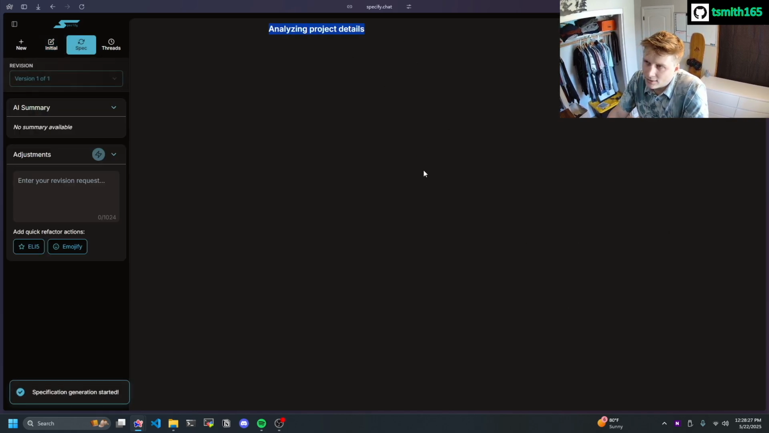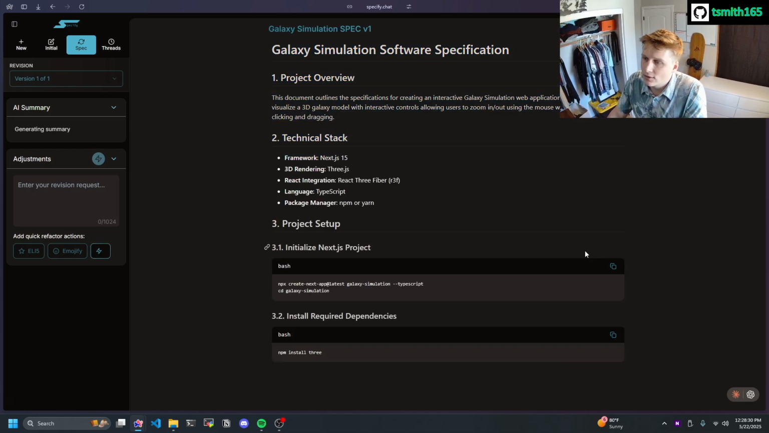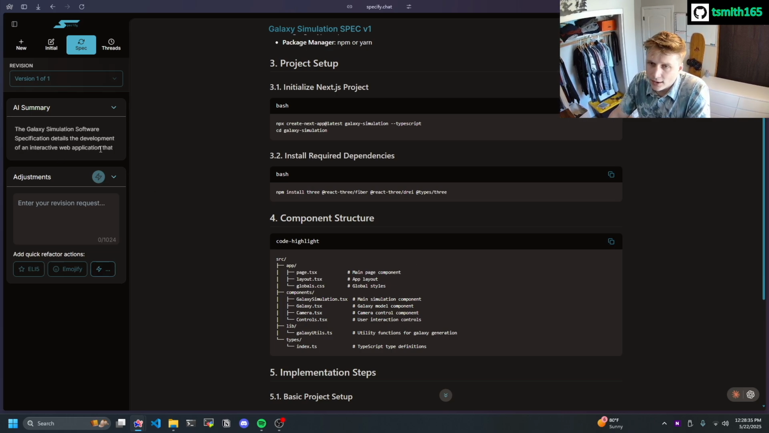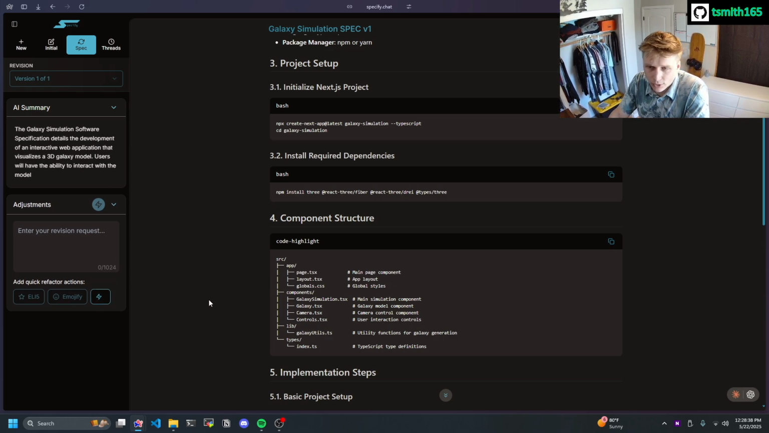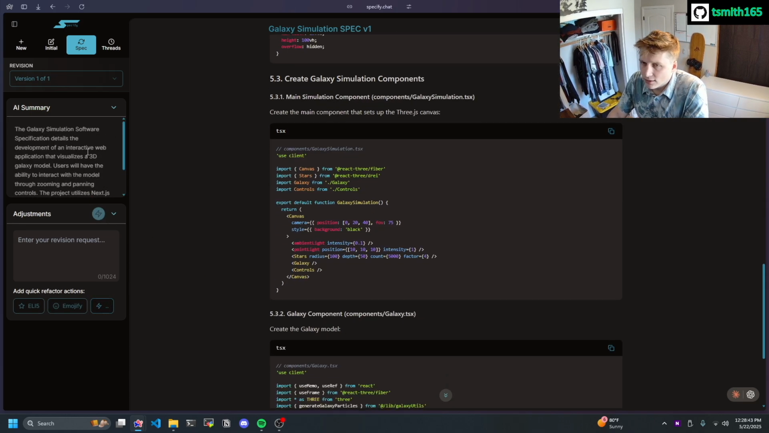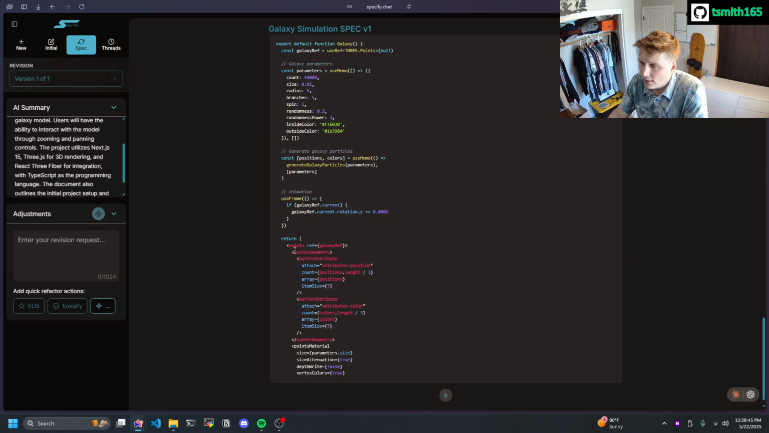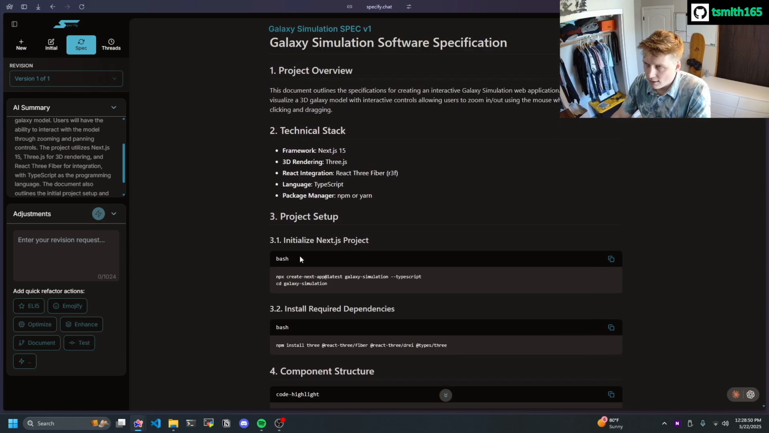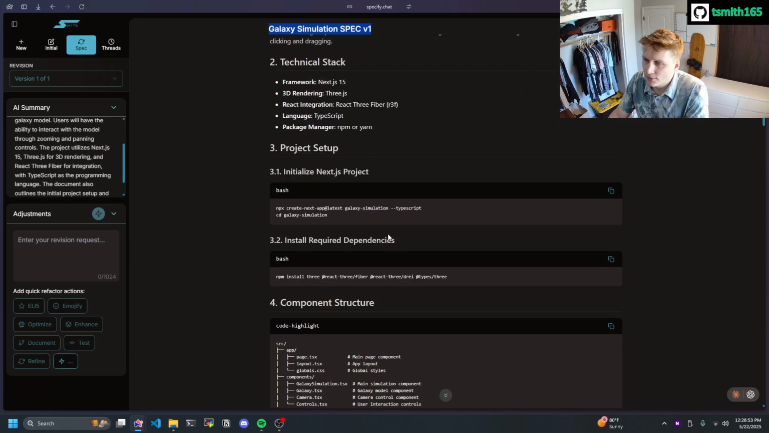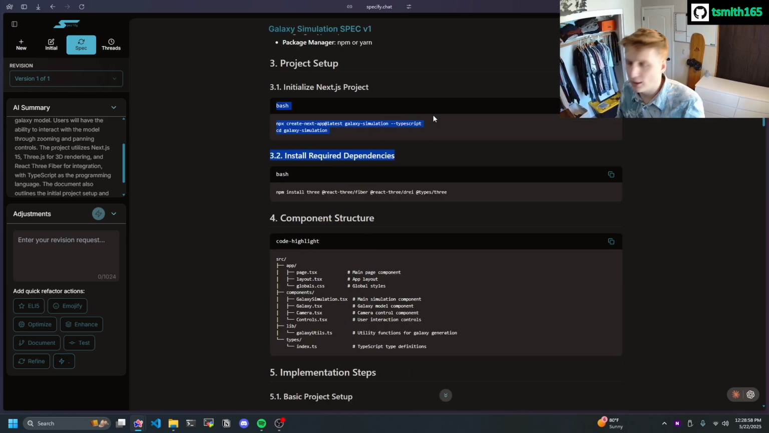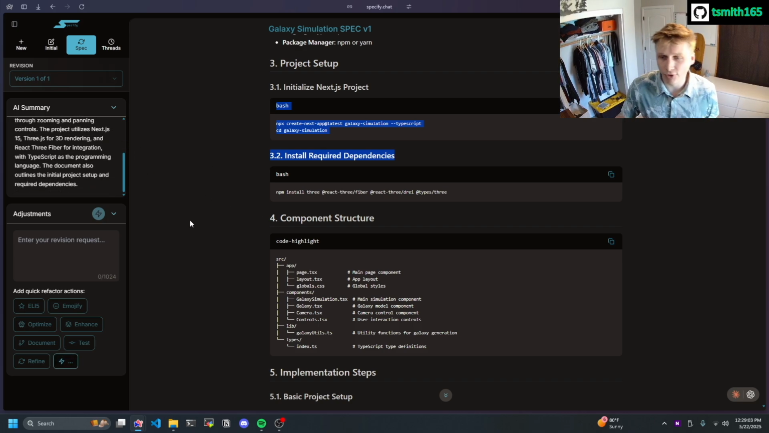So we're analyzing the project details right now, and then it starts outputting the spec. And then here you'll also see on the side we're generating a summary of the spec, and we're also generating some quick refactor actions for you. So as this generates, that summary is coming in as well. Now this is going to be a full spec that you could use to fully implement this galaxy simulation. You would give this to an AI agent, and it would be able to fully generate the entire project for you. It would give you at least a good starting point that you could work from very easily.